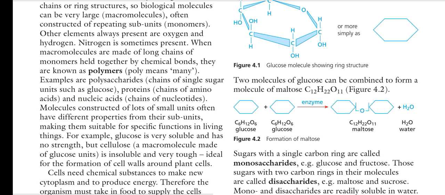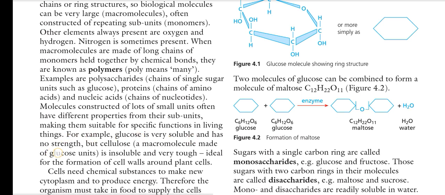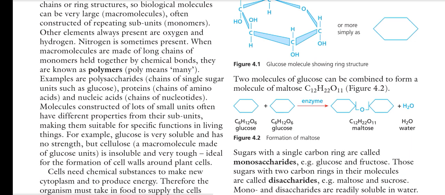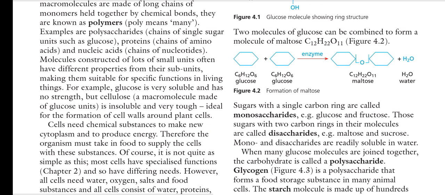Molecules constructed of lots of small units often have different properties from their subunits, making them suitable for specific functions in living things. For example, glucose is very soluble and has no strength, but cellulose, a macromolecule, is insoluble and very tough, ideal for the formation of the cell wall around plant cells.